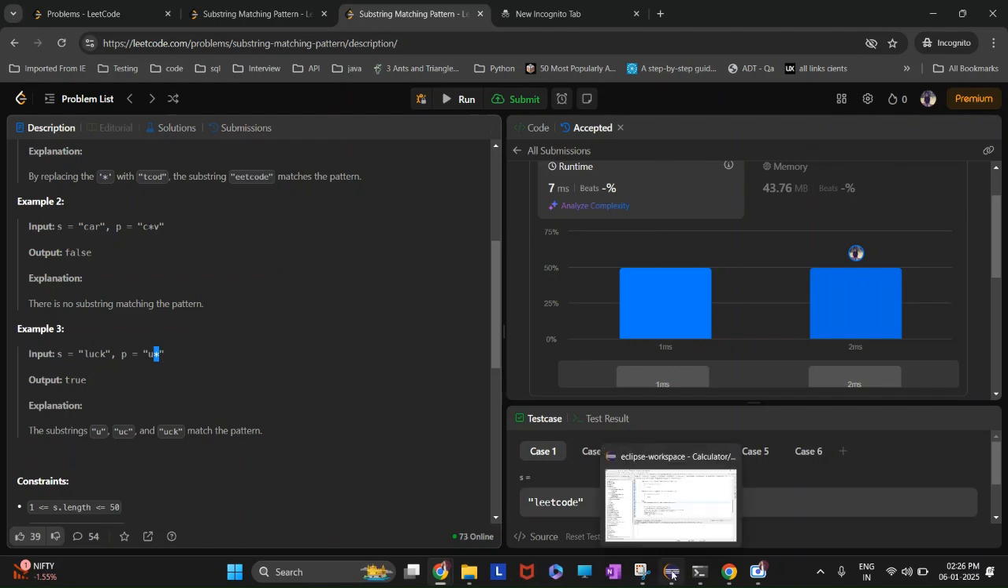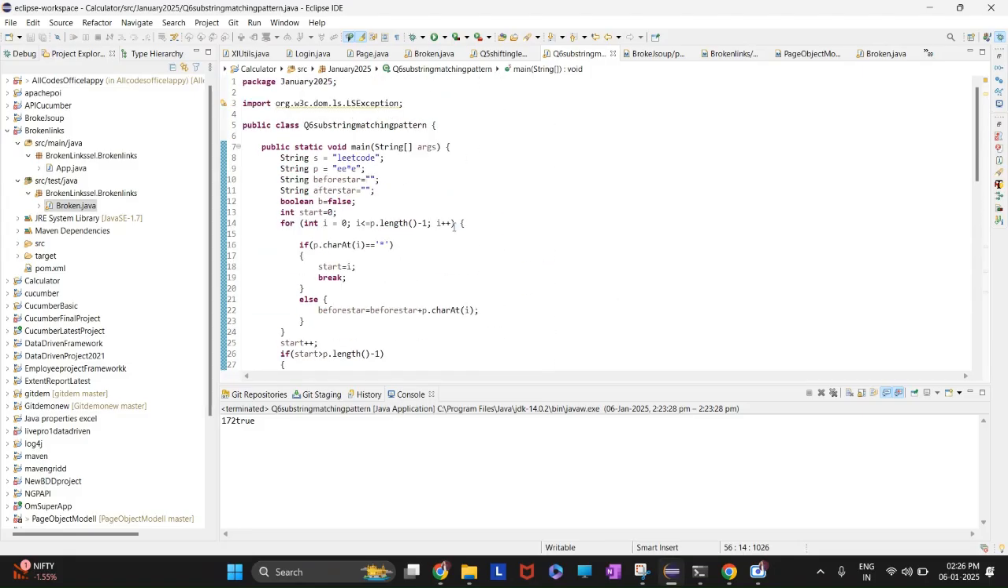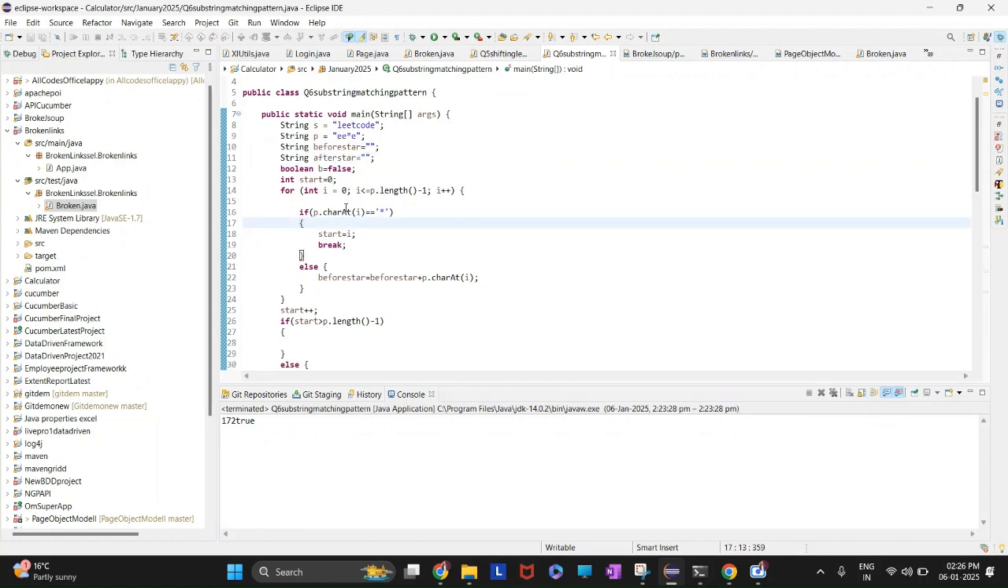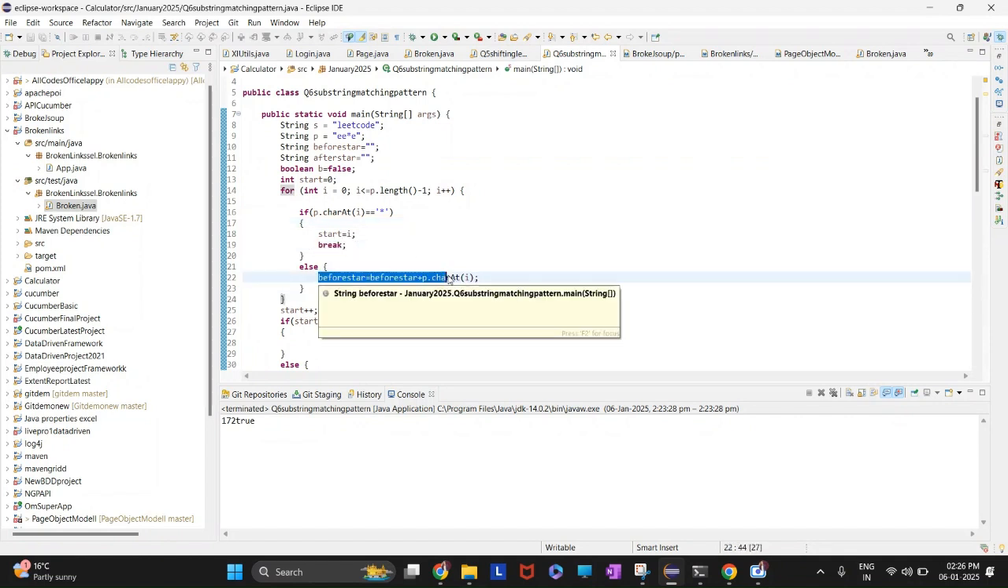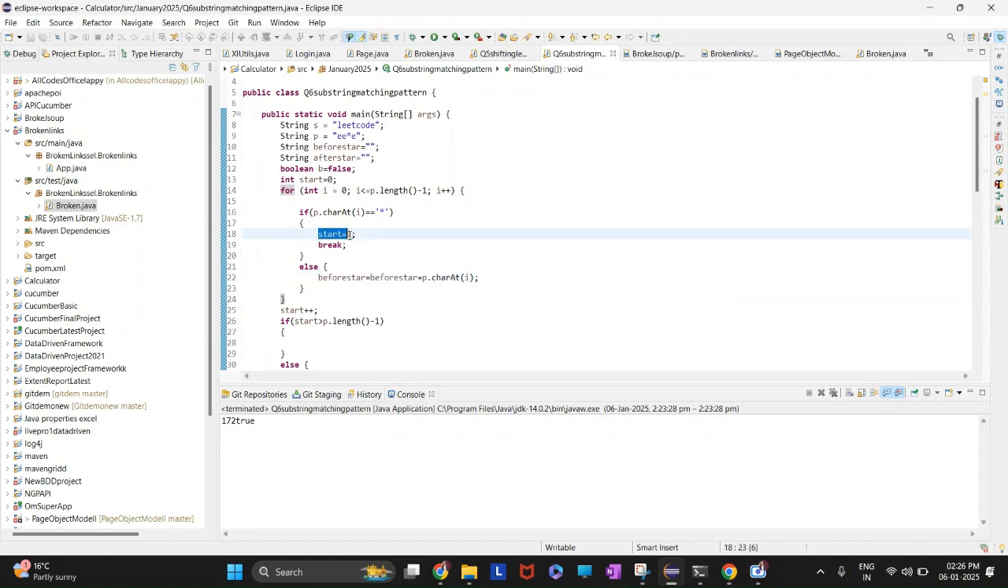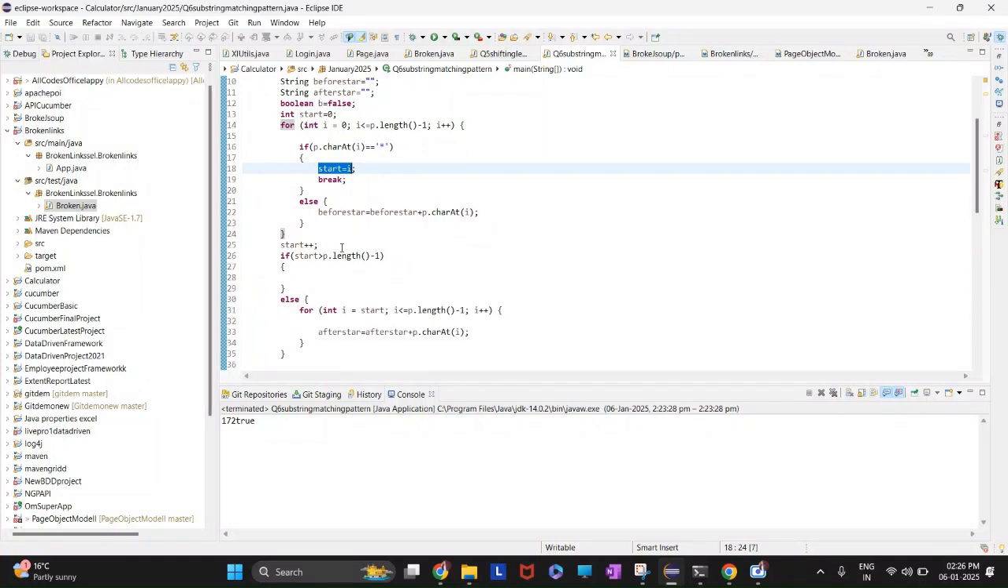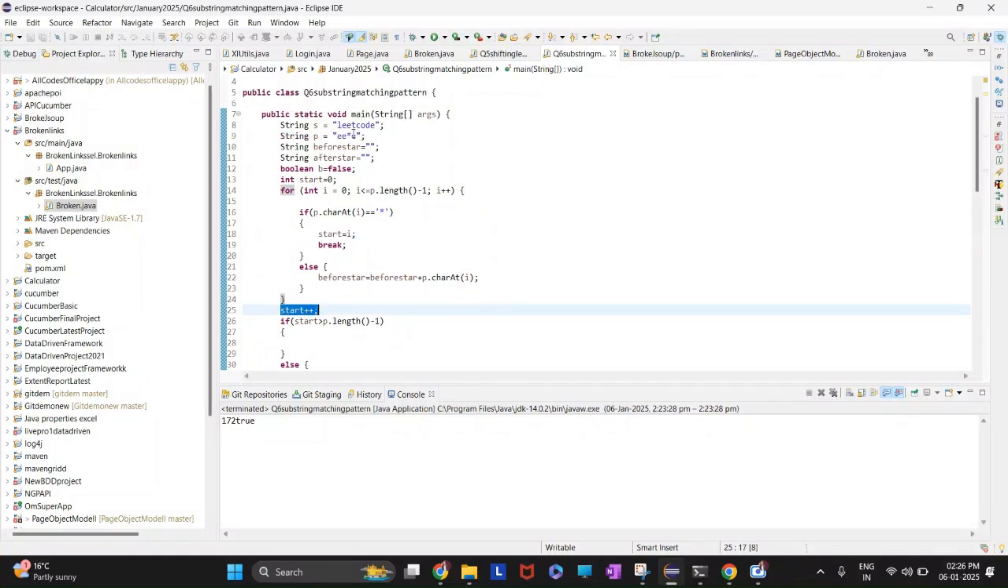So the approach I have developed is: I have taken the first character of P, and the part after the star. I have given these strings as before star and after star. If the star appears, I will break the loop. Else I will append to the string before star plus p dot charAt(i), and I will take the last index of the star. So I will start with the next string, and that is the after star.